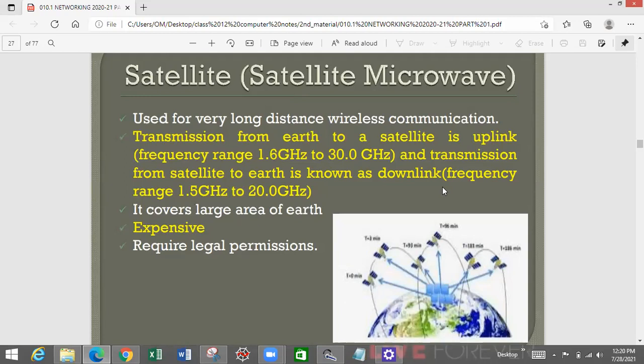How are they broadcasted? They use a specific satellite which provides all these services. Before providing the data, you will have to upload it to the network. That part is called uplinking, and the frequency is 1.6 gigahertz to 30 gigahertz. And once we are viewing the serials or channels, it is called downlinking. The data is broadcasted to all the devices simultaneously.